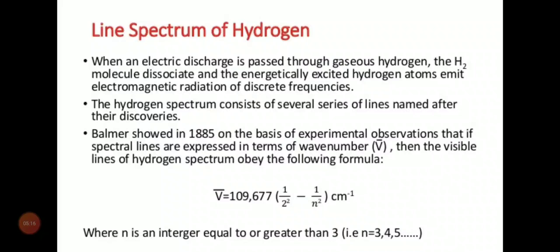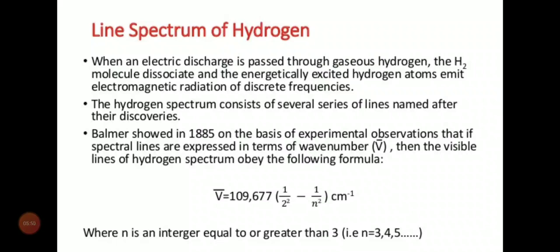109677 is often known as capital R, that is the Rydberg constant. You can write capital R, but while solving numericals you have to put in the value, that is 109677. Now, 1 upon n2 square minus 1 upon n1 square per centimeter. That is, if the electron was present in the first energy level and after giving the energy it jumped to the third energy level, then we can write 1 upon 3 square minus 1 upon 1 square.